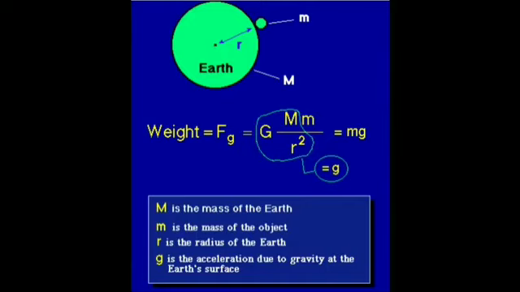Henry Cavendish in 1798 experimentally determined the value of the gravitational constant G by using a torsion balance. He calculated the value of G to be 6.75 into 10 power minus 11 newton meter squared per kilogram squared. Using modern techniques, a more accurate value of G could be measured. The currently accepted value of G is 6.67259 into 10 power minus 11 newton meter squared per kilogram squared.